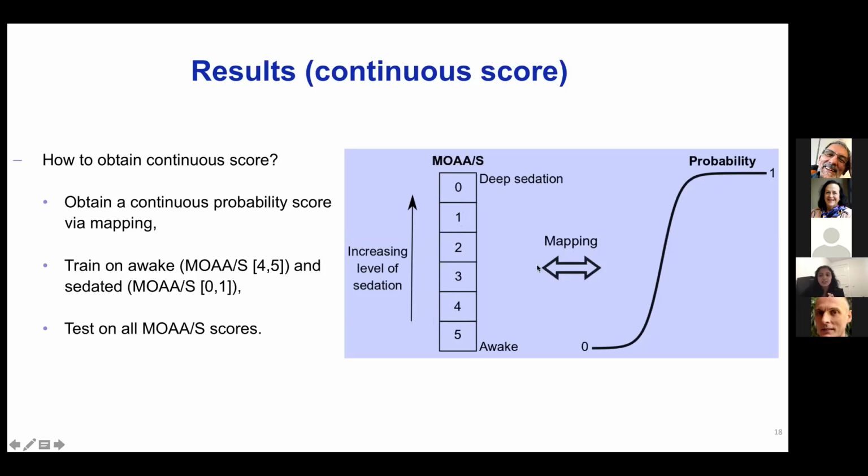Hence, we used mapping to convert these discrete MOS scores into a continuous probability score. We used a sigmoid function. We trained our model on awake MOS scores 4 and 5 and sedated MOS scores 0 and 1, and we mapped it using the sigmoid function to get a continuous probability score.